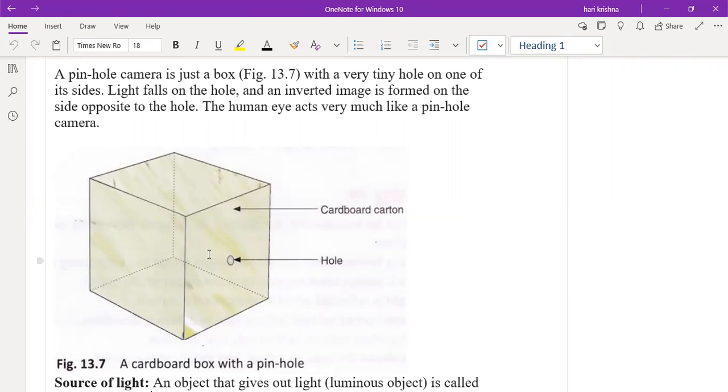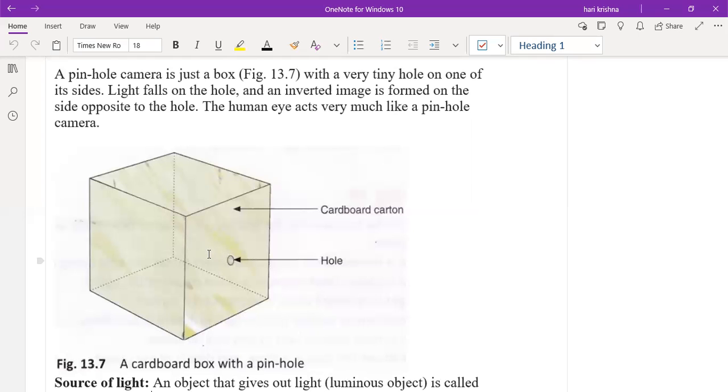Do you know what is the difference between the real image, virtual image, inverted image, erect image? Or anybody has still doubt in this? Sir, difference between the erect image and the inverted image.